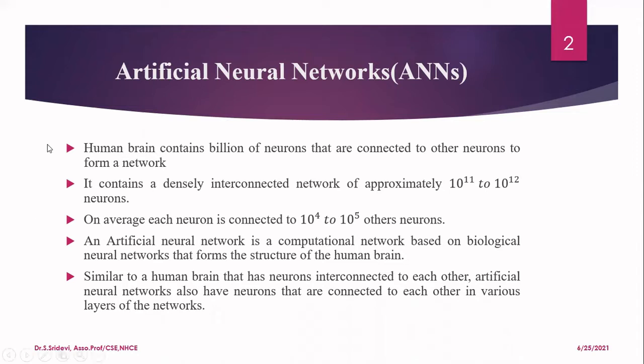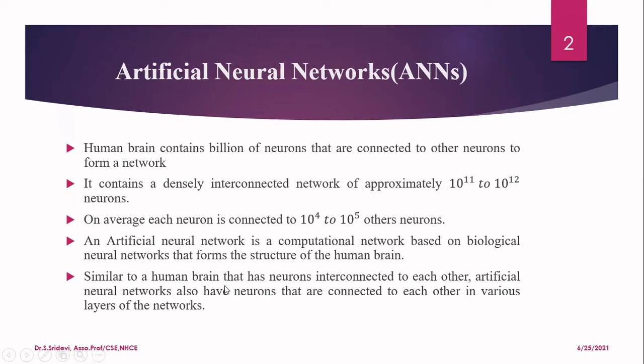And our brain contains a densely interconnected network of neurons. It contains around 10 power 11 to 10 power 12 neurons. And on the average, every neuron is connected to 10 power 4 to 10 power 5 other neurons. So you can identify the complexity of our neural network. There are so many interconnections among the neurons. Because of that only, whatever object we are seeing, we are able to identify everything very minutely. Otherwise, it is not possible. And this is the base for the artificial neural network. So we can say that artificial neural network is a computational network that is based upon the biological neural network, which is the main formation of our human brain.